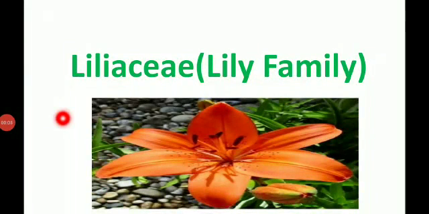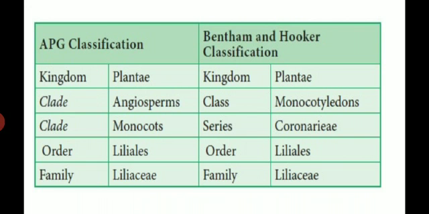Now let us see the topic monocot family Liliaceae, the Lily family. The Liliaceae family includes members like Allium cepa, Allium sativum, Asparagus, Aloe, Gloriosa, etc. Now see the systematic position: APG classification and Bentham and Hooker classification.